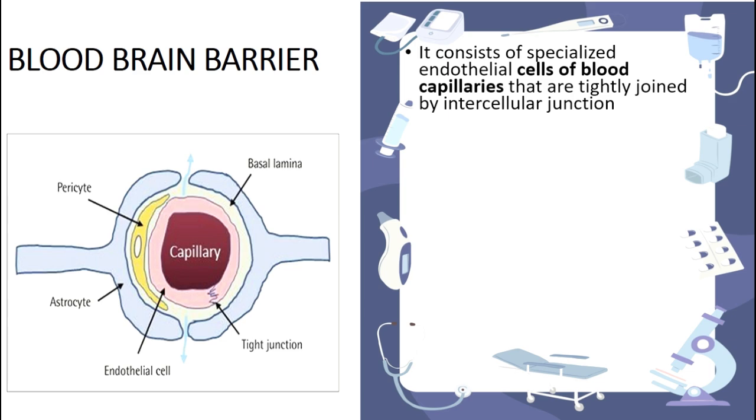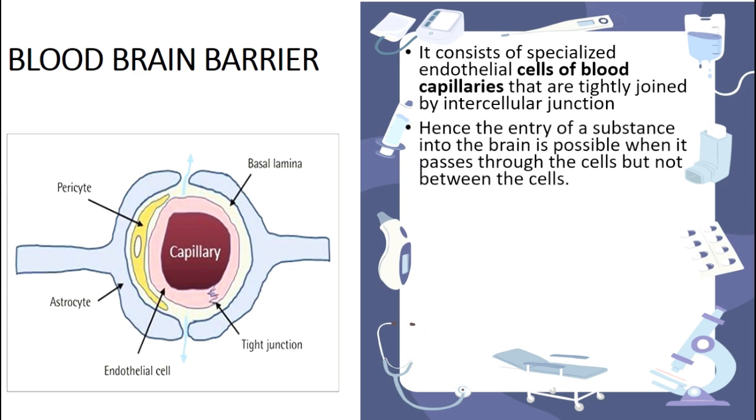In the same way, the brain is the master of the whole body, so it is protected by this blood-brain barrier, which is the main security for it. If any substance like harmful toxins wants to enter it, it is not permitted, because it should first get the security sign, and only then can it enter.